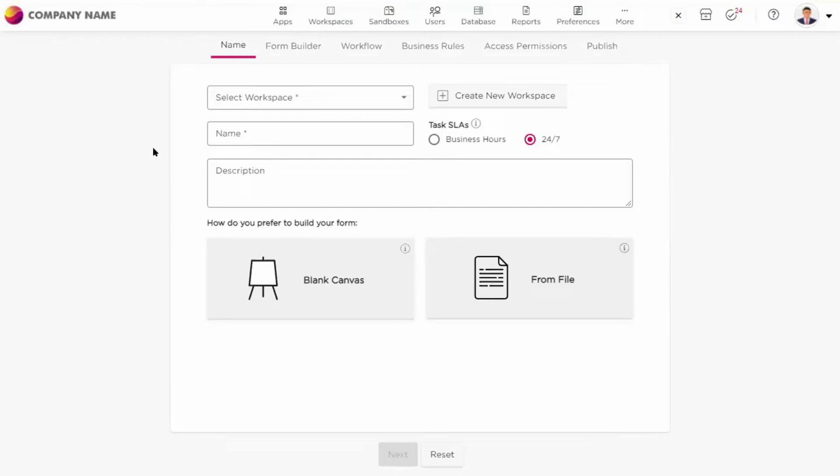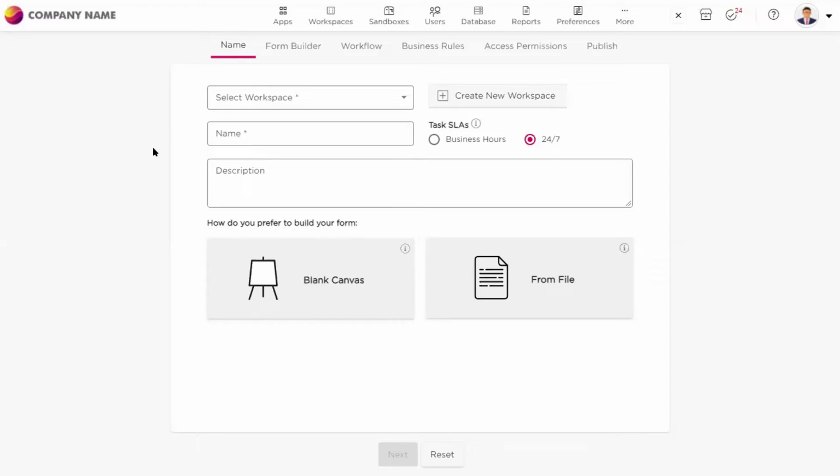To automate anything, we follow the 6 steps to build and publish an application. Today, as we are taking the example of a leave application, let's automate a leave application process.